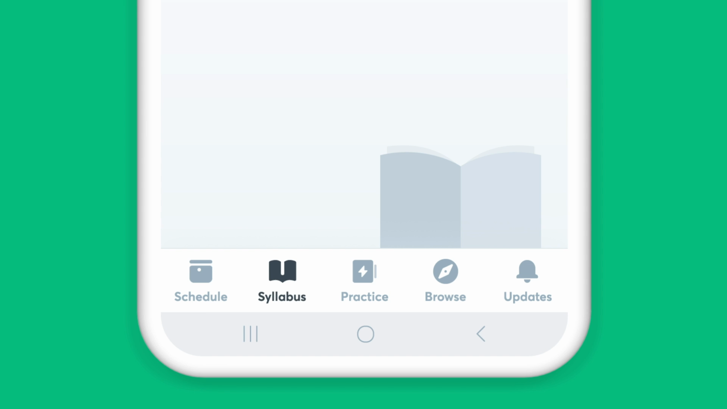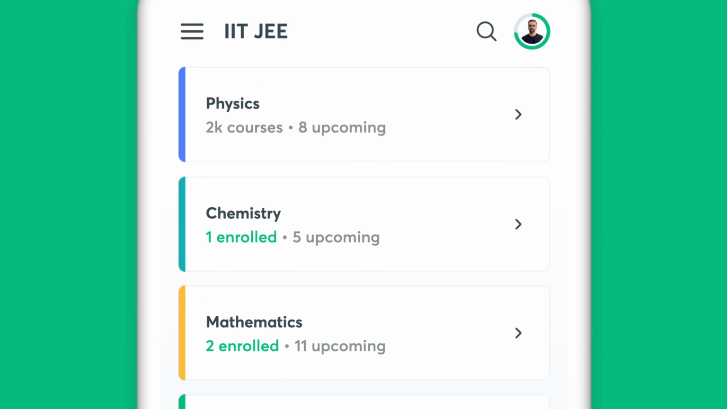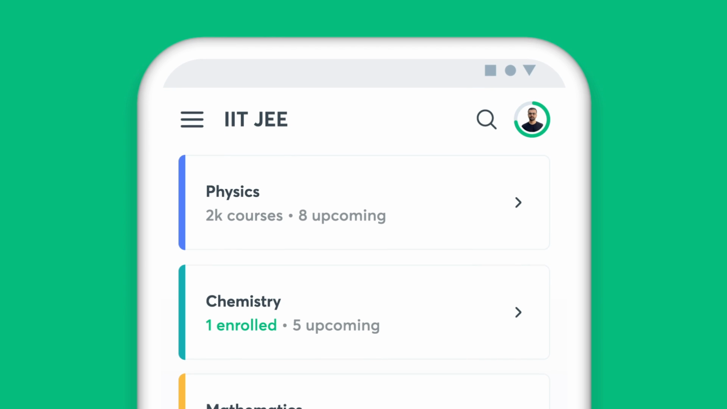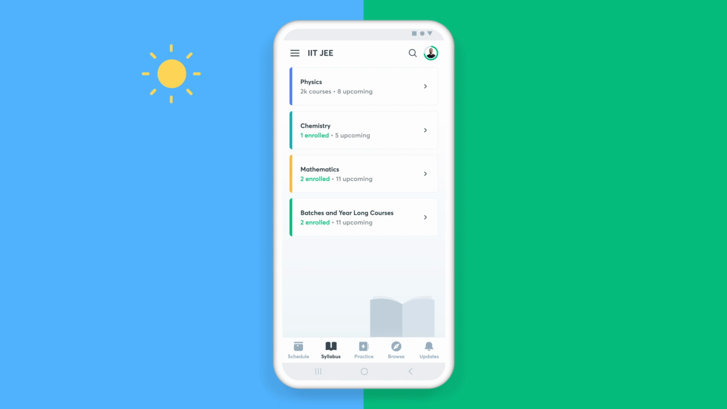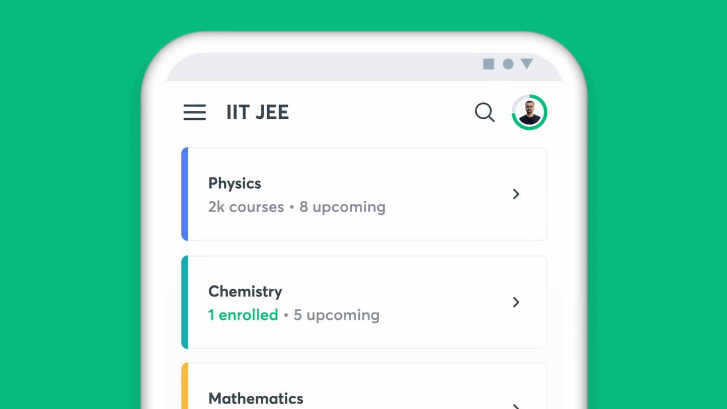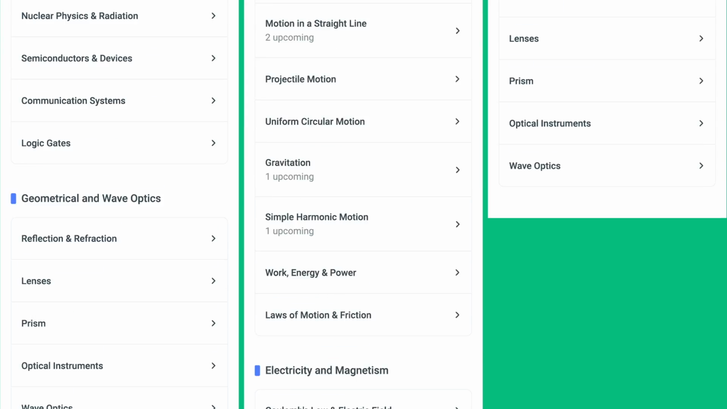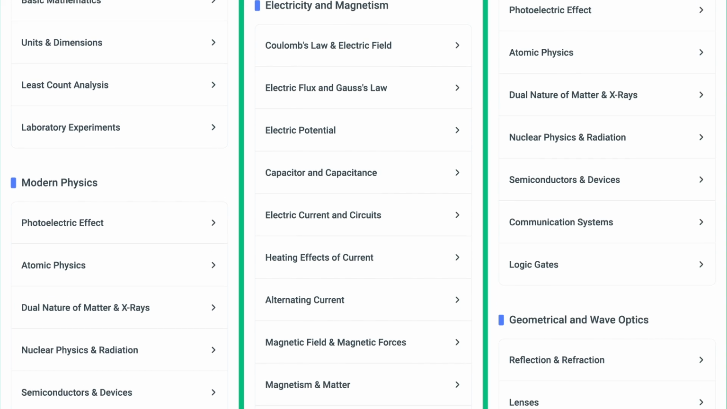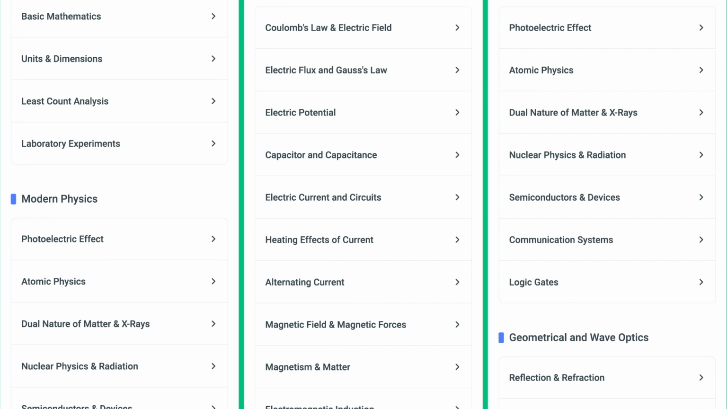The Syllabus feature on the app helps you find all the chapters of a particular subject in one place. Be it during the initial stages of your preparation or the night before an exam, simply choose the subject and get access to all the topics under it. Let's get this straight. Learning on Unacademy is hassle-free and rewarding.